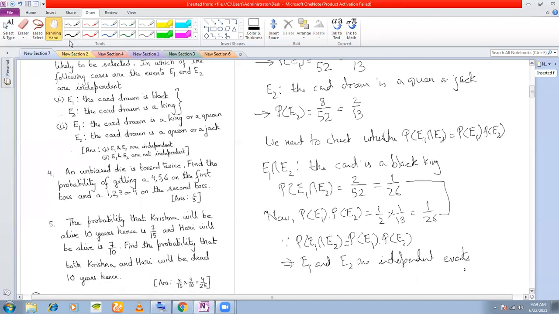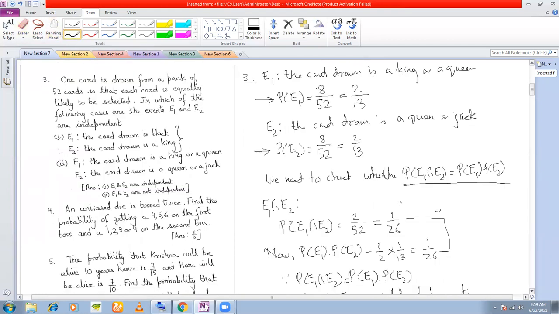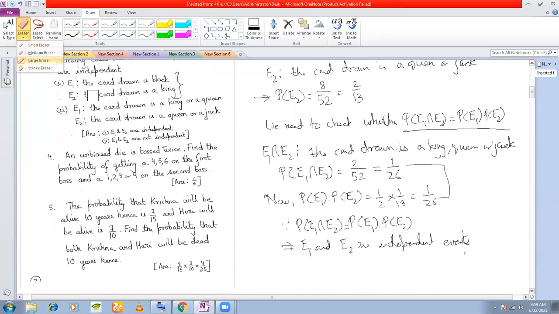So again we need to check whether P(E1 intersection E2) is equal to P(E1) into P(E2). So first we define what is E1 intersection E2. If you see both the events, the card drawn is a king, queen, or jack, right? Isn't it? So what should be the probability of E1 intersection E2? How many kings? 4 kings. How many queens? 4. How many jacks? 4. That means 12 by 52. So this comes to 3 by 13.